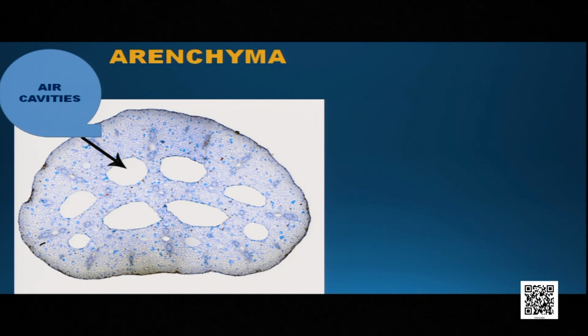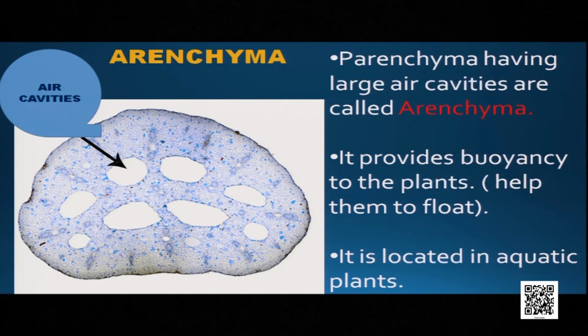So what are the characteristics of the aerenchyma tissue? So the tissues having large air cavities are called as aerenchyma. It is a type of parenchyma tissue, and it provides buoyancy, means it helps the plants to float in water. And third, it is mainly located in aquatic plants.